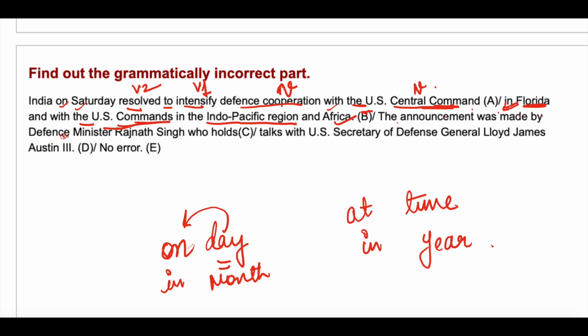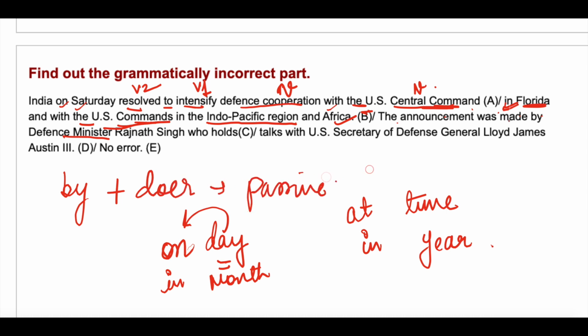And it was done by the Defense Minister Rajnath Singh. So the doer is given after by. By plus doer means the sentence is in passive voice again. So that's why was plus V3 has been used. Announcement ends in MENT, this is a noun. That's why the has been used. The announcement was made by Defense Minister Rajnath Singh, who holds talks with US Secretary of Defense General Lloyd James Austin III.